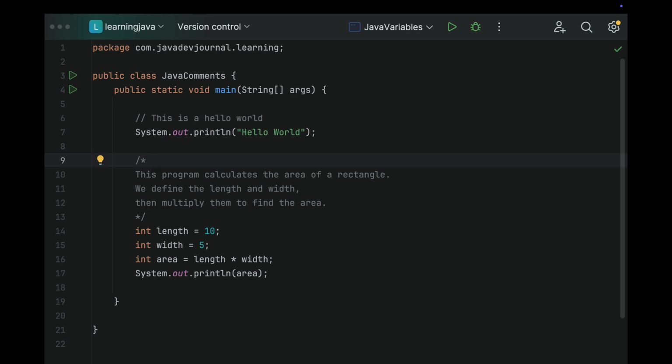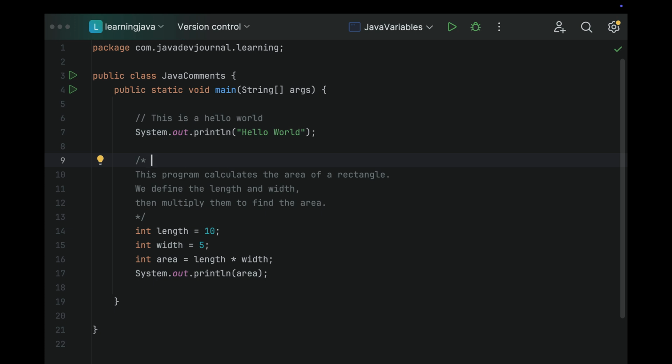Similar to that, you can also generate documentation for your program, which means it's going to generate some sort of HTML which explains what your methods or your class are supposed to do, and those things can be used by other programmers or anyone else who is using your code or program.